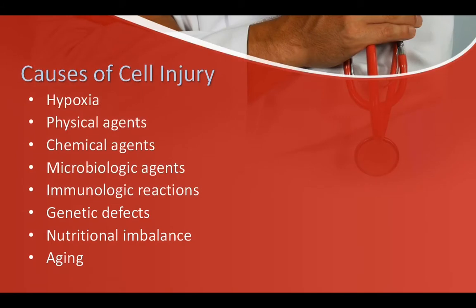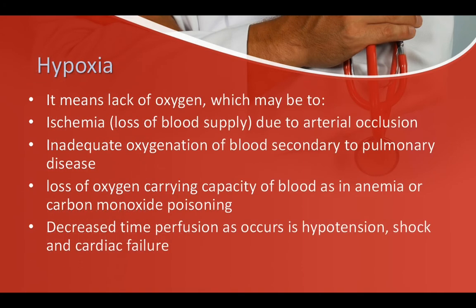Causes of cell injury: hypoxia, physical agents, chemical agents, microbiologic agents, immunologic reactions, genetic defects, nutritional imbalance, aging. These are the 8 causes of cell injury.